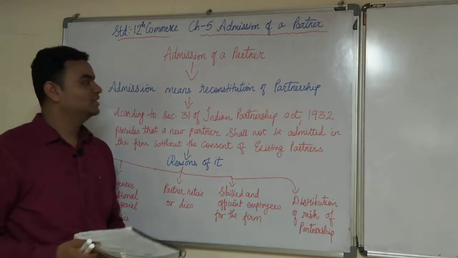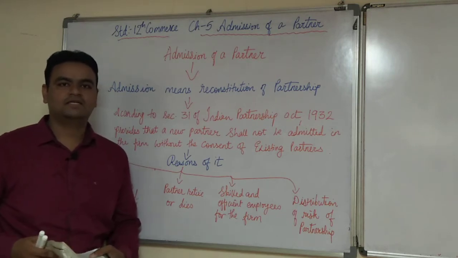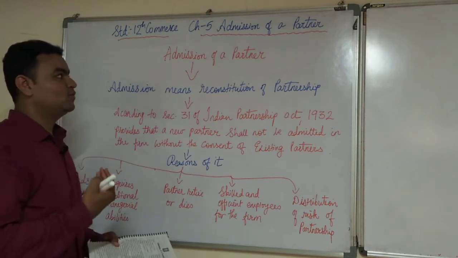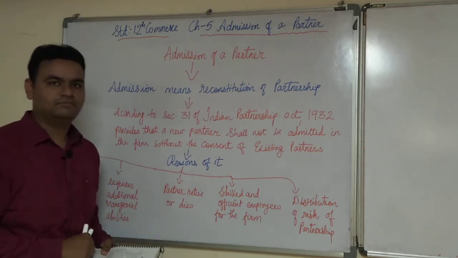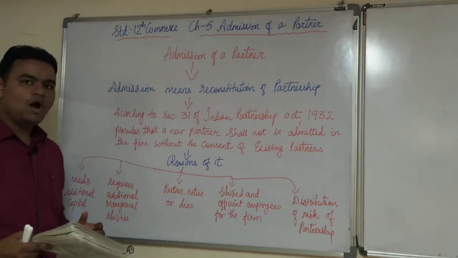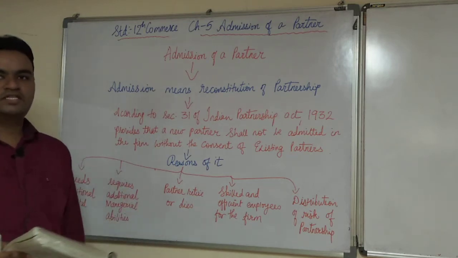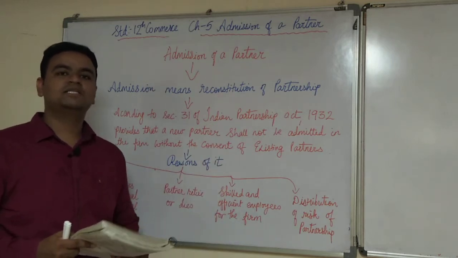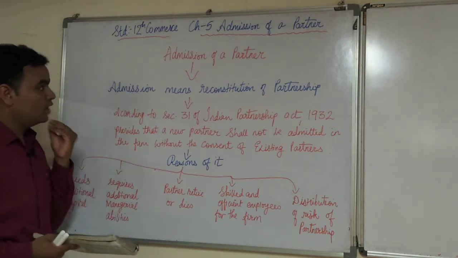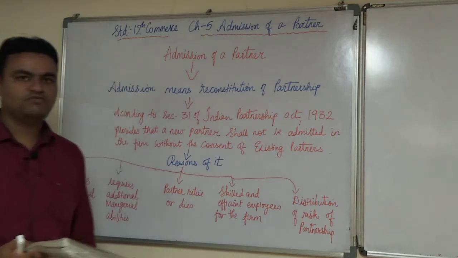Today we are going to start with the next chapter, chapter number 5, that is admission of a partner. The chapter itself reveals that we have to admit a partner into the firm, right? So, we are going to see in this chapter how a partner is admitted, how he gets his share of profit among the total profit received by the existing partners of the firm, and how he is entitled to receive all the benefits with the existing partners of the firm, right?